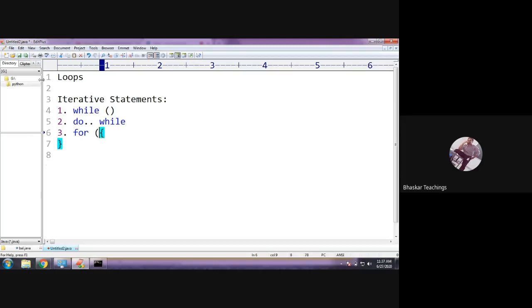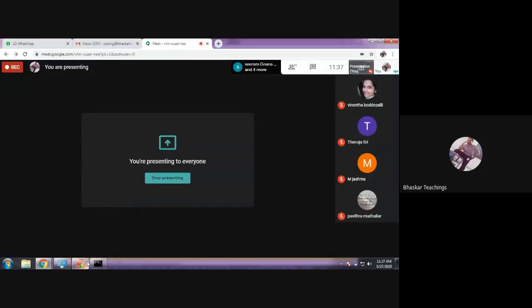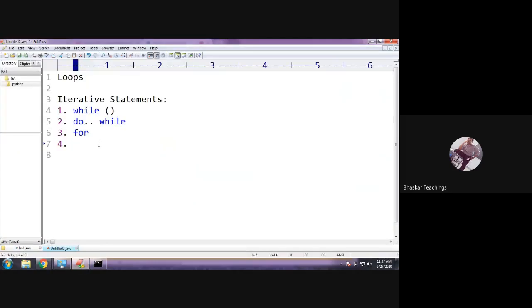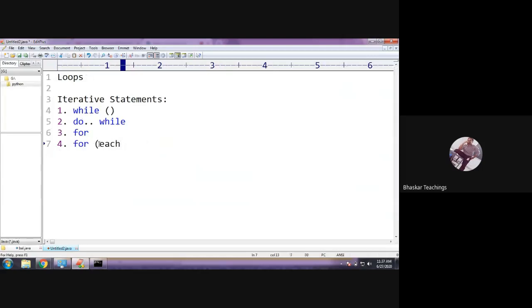There are four. The fourth is the for each loop. Anyhow, you won't be using for each loop that much, because when you learn collections, you would be using for each loop. Actually, each is not a keyword, it would be coming this way. So we write it as for each loop. Okay, so these are the four loop statements.